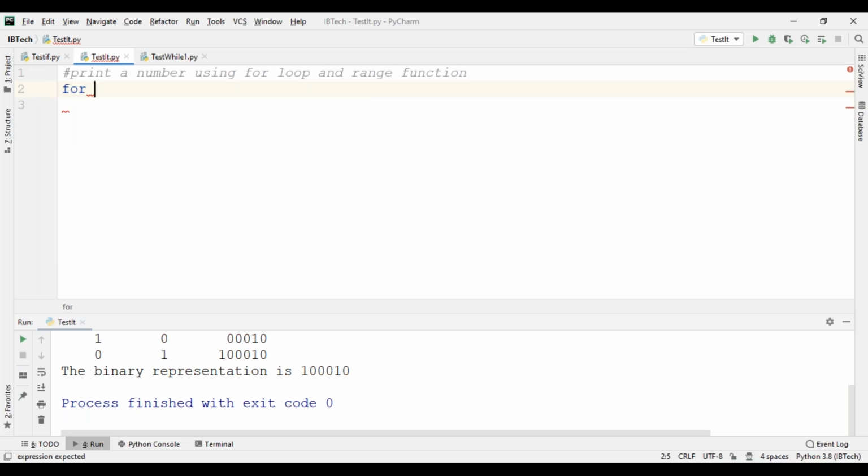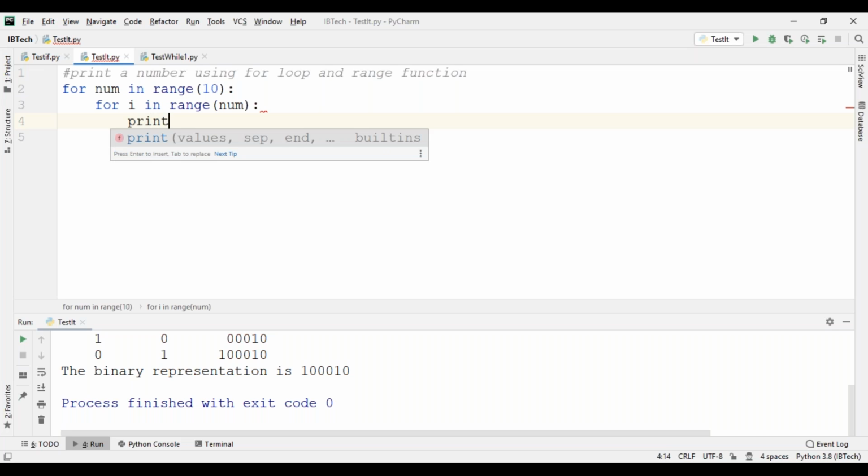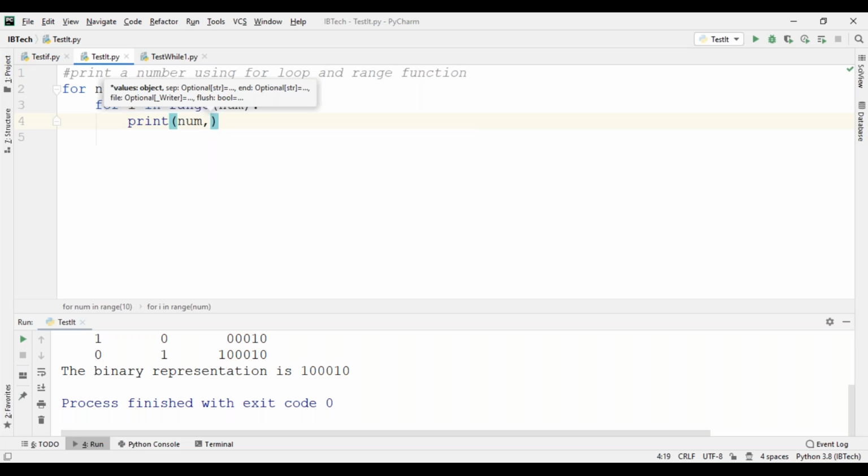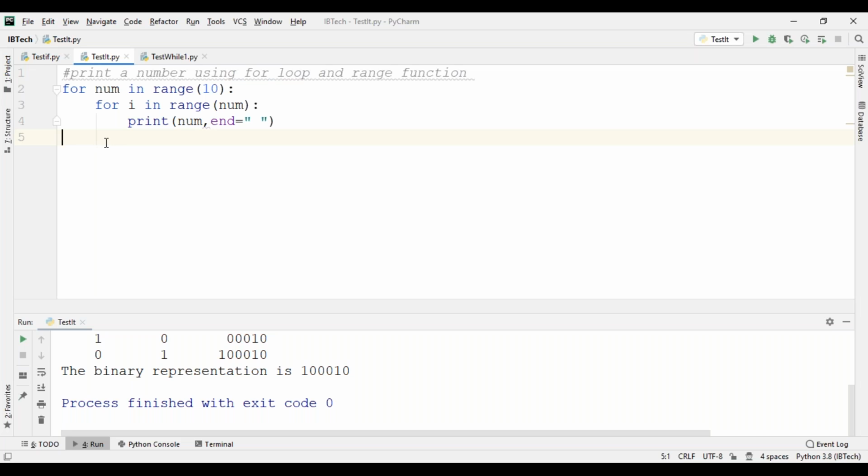For num in range of 10: for i in range of num: print number, comma, end equals space, which means print the number on the same line. Then after the inner loop, print backslash n.